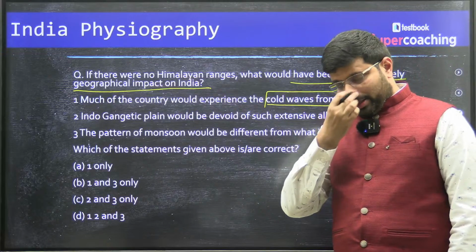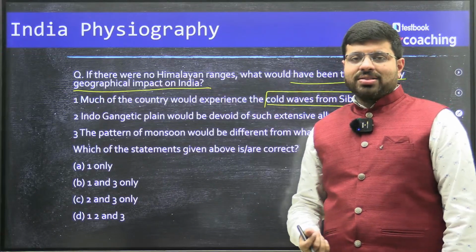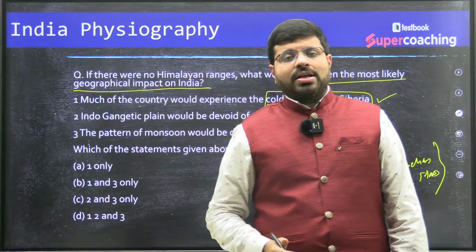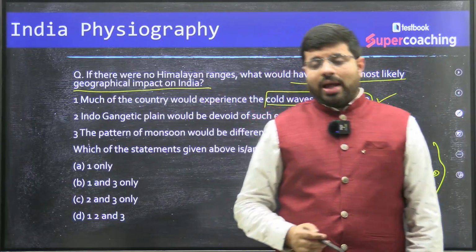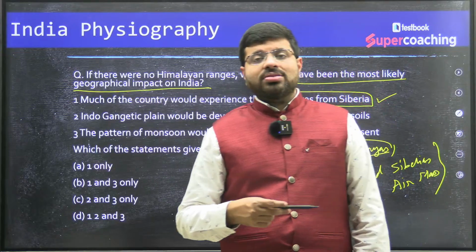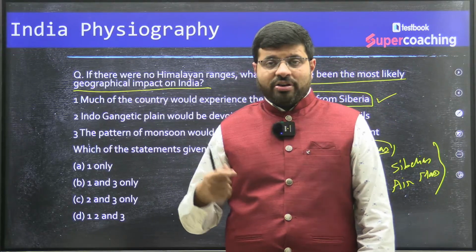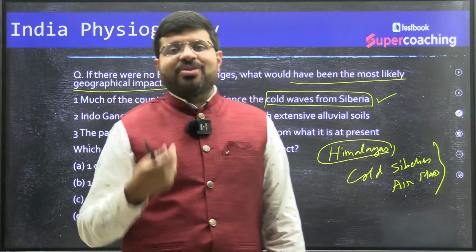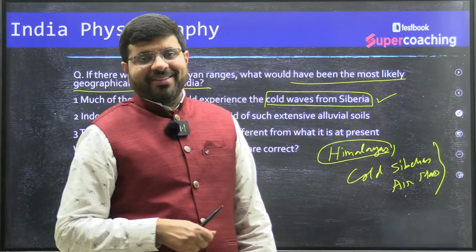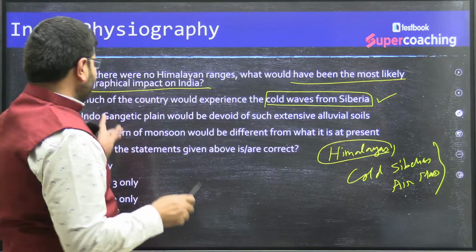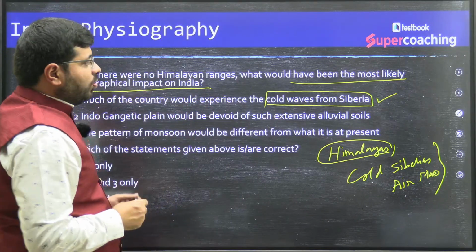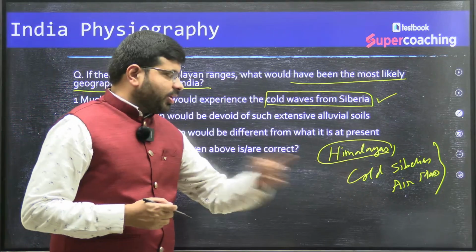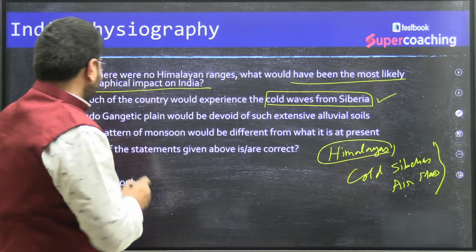Similarly, when you don't find the Himalayas, the Siberian air mass can come almost as far south as South India, and especially in northern India, because of lack of much heat, you will find it much cooler. Right. So that's the thing. Much of the country would experience the cold waves from Siberia, definitely. I think we have all studied that the Himalayas protect India from the cold Siberian air mass.